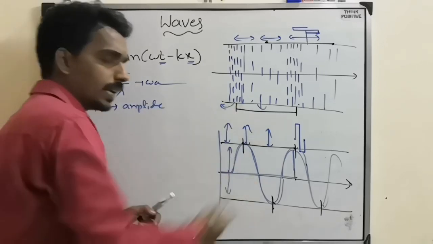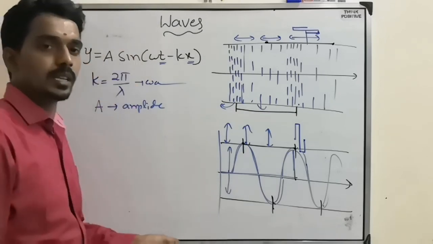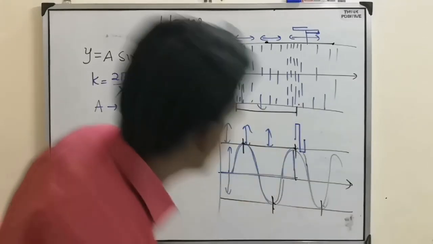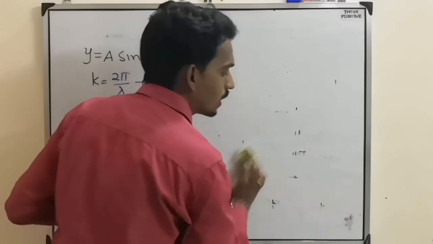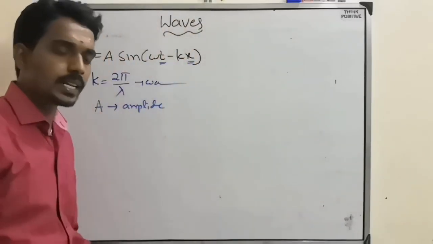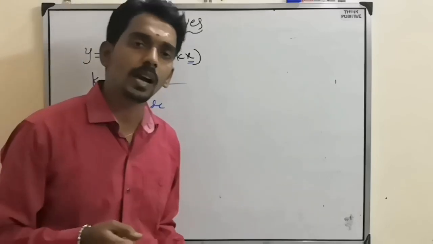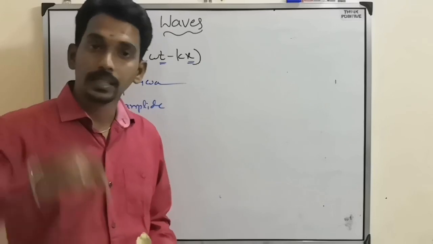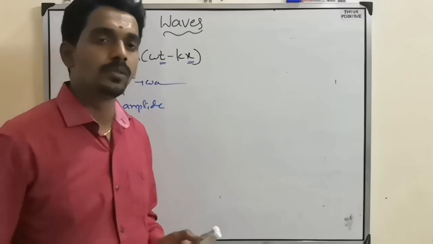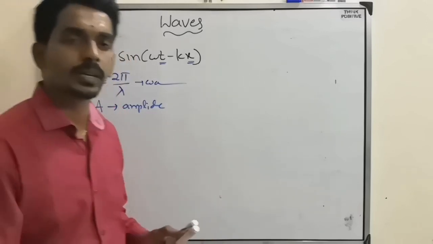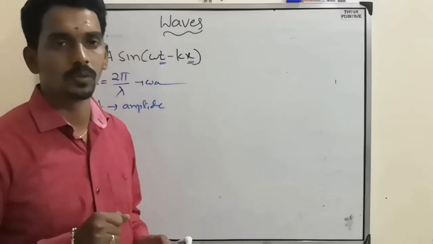Why am I telling all these things again? Because based on the same thing they will ask one more question in the entrance. The next question they can ask: here all the particles are vibrating, nothing but oscillating, so they must have displacement at every point. They must have some velocity at every point, and that value we can find using differentiation, the same manner as we did in simple harmonic motion.